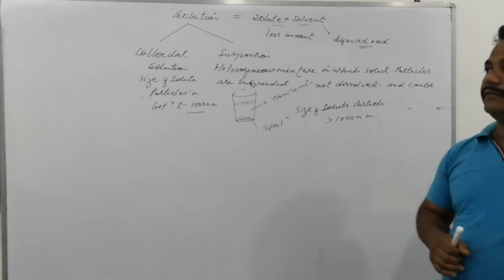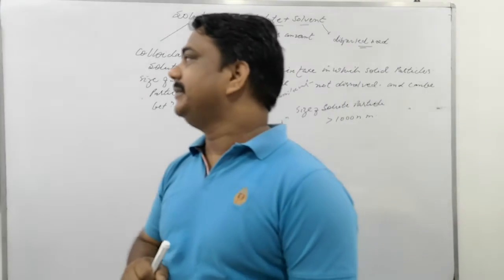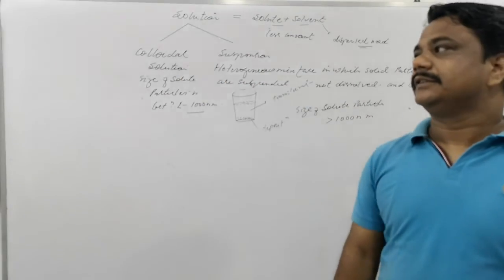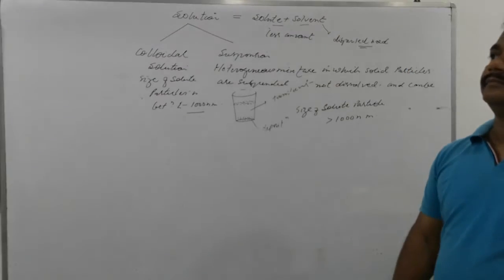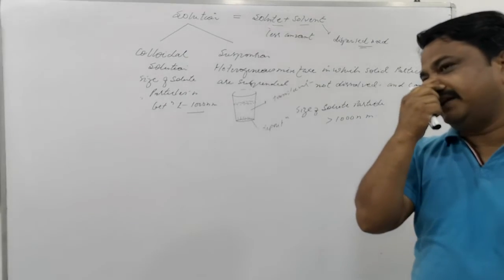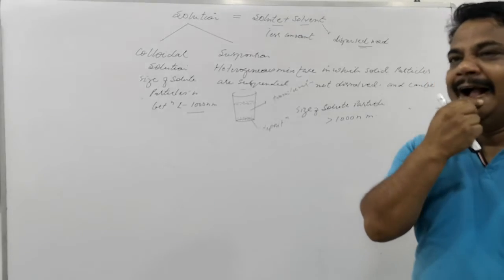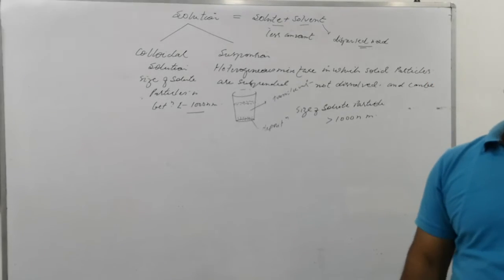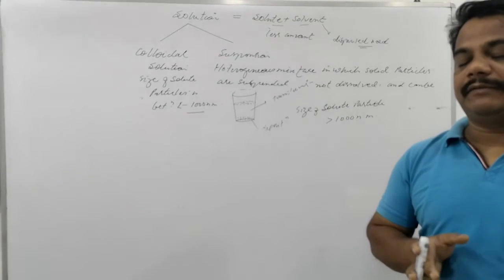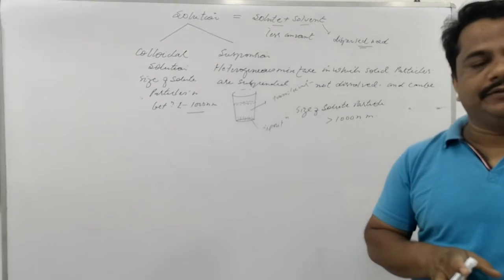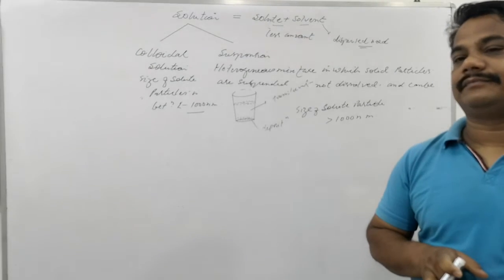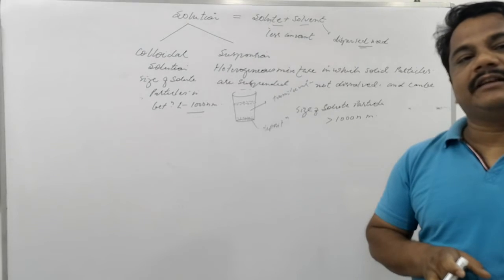When a beam of light is passed through a colloidal solution placed in a dark place, its path becomes clearly visible.